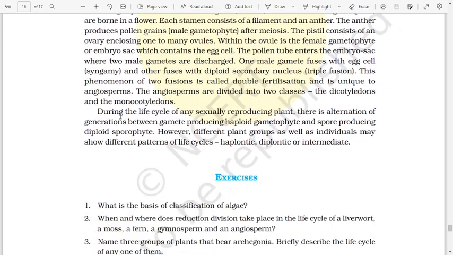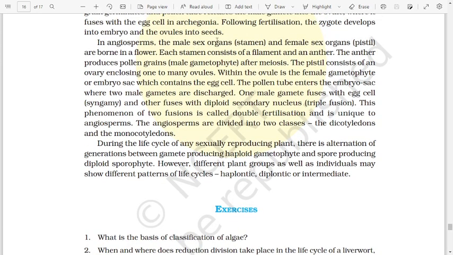In angiosperms, the male sex organ stamen and female sex organ pistil are borne in a flower. Each stamen consists of a filament and an anther. The anther produces pollen grains, the male gametophyte, after meiosis. The pistil consists of an ovary enclosing one to many ovules. Within the ovule is the female gametophyte or embryo sac, which contains the egg cell.